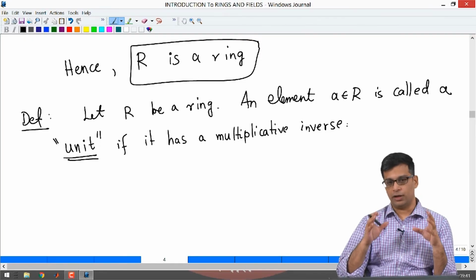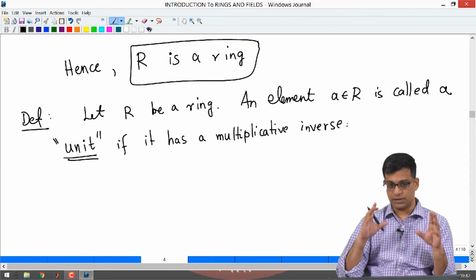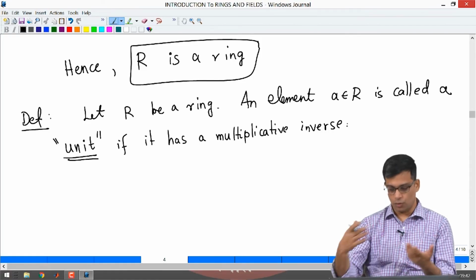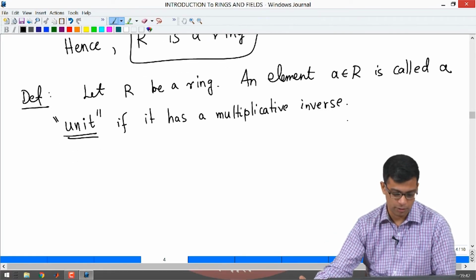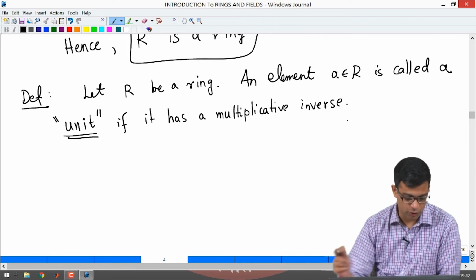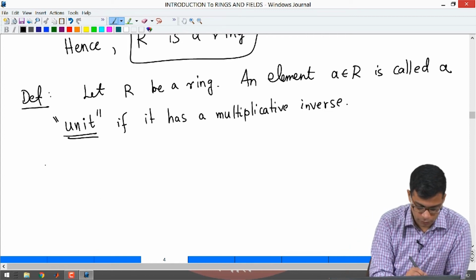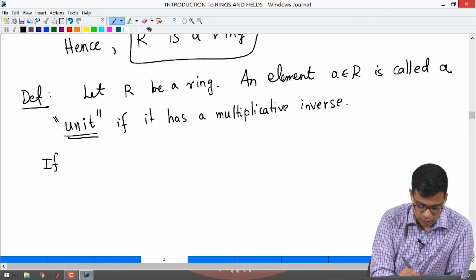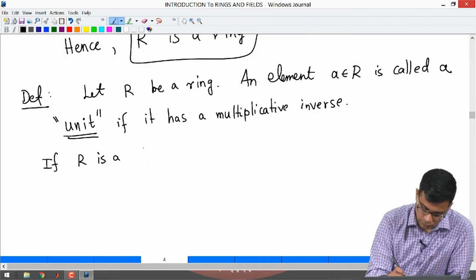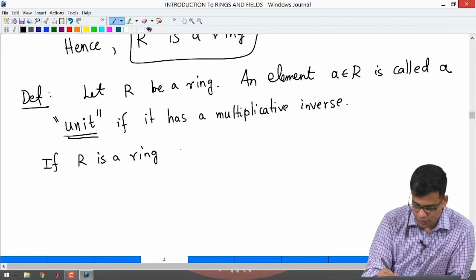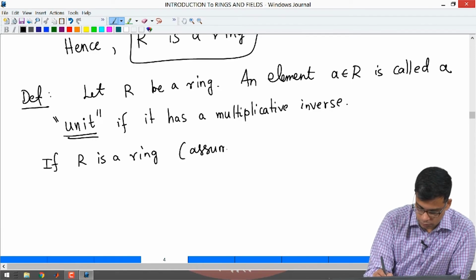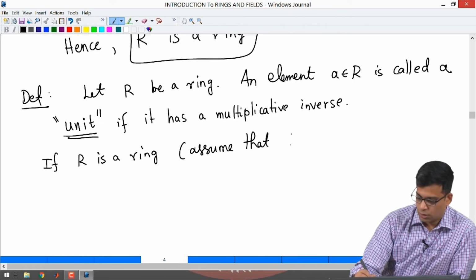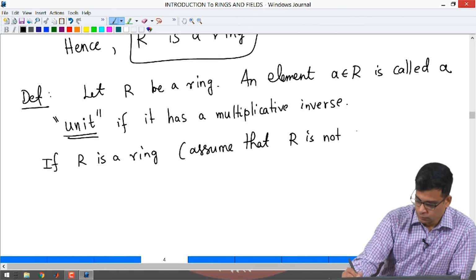Not every element in a ring is required to have a multiplicative inverse. So, it need not be a unit, but if it does, we call it a unit. So, one important remark is, if R is a ring and assume that R is not the 0 ring.